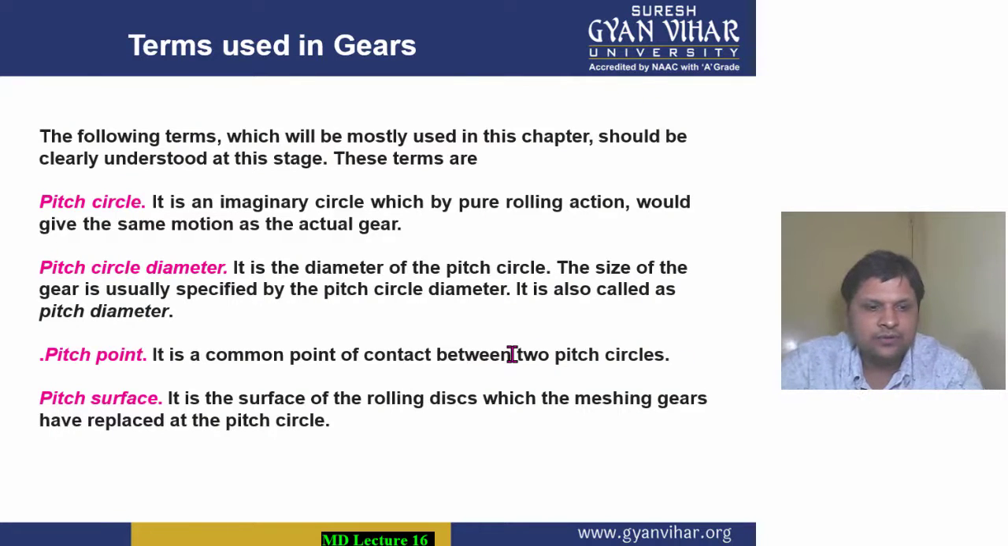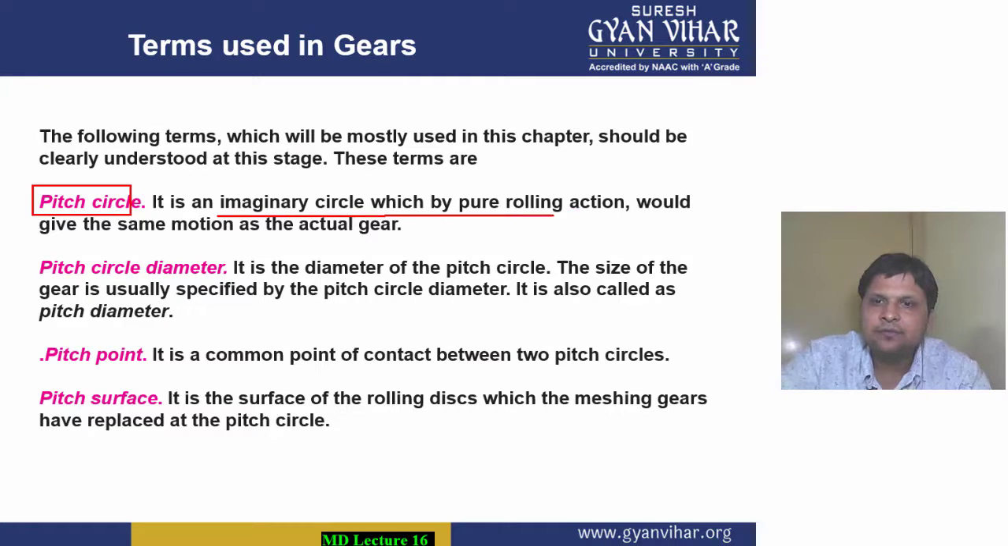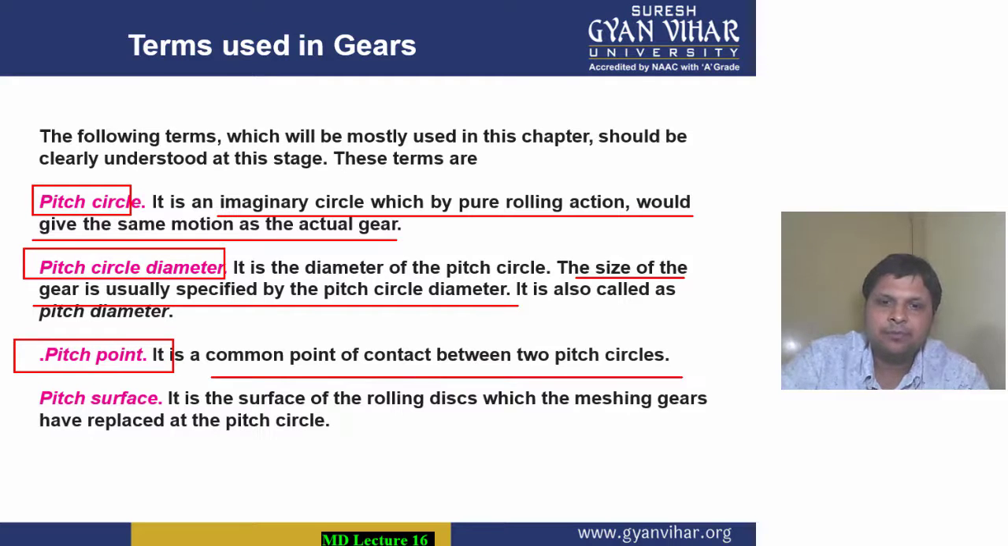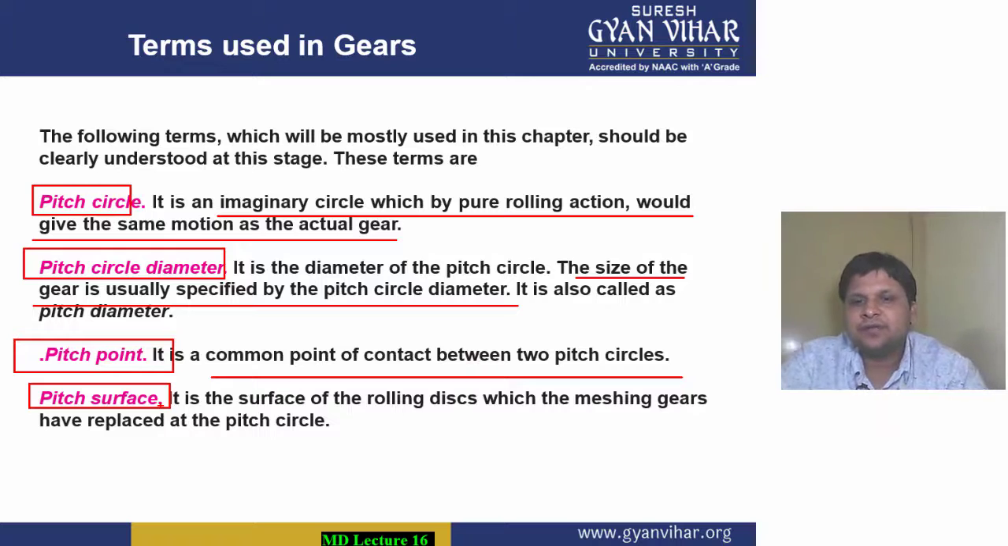Moving further, so these were all the terms. Let's have a quick revision of that. Pitch circle was the imaginary circle which by pure rolling action gives the same motion as the actual gear. What was pitch circle diameter? It was the diameter of the pitch circle, and the size of the gear is generally specified by pitch circle diameter. What was pitch point? It is the common point of contact between the two pitch circles. What was pitch surface, student? It is the surface of the rolling discs which the meshing gears have replaced at the pitch circle.